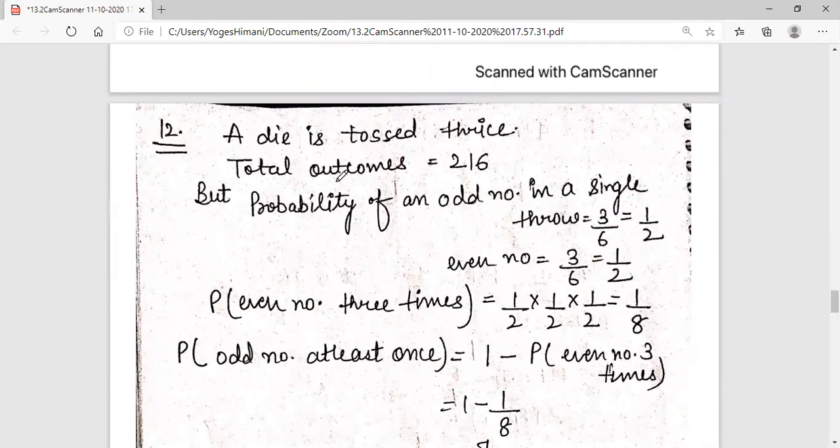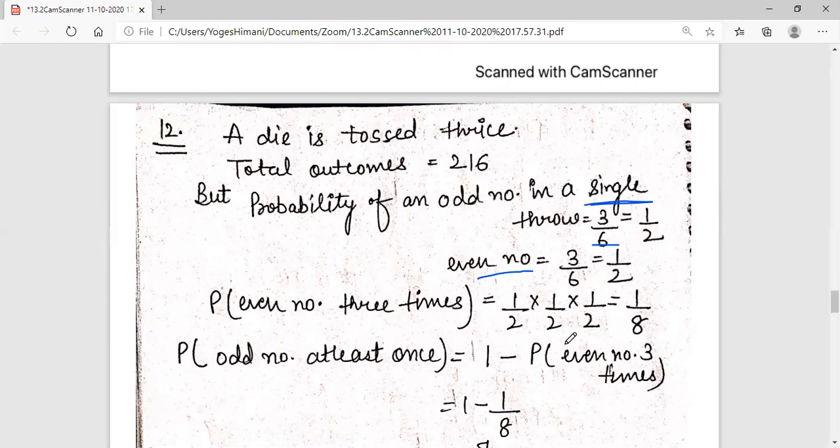Question number 12. A die is tossed thrice. Then find the probability of an odd number at least once. When we toss a die a single time, what is the probability of an odd number? 3 by 6. And what is the probability of an even number? 3 by 6. We need an odd number at least once. What will we do? It is very difficult to find at least one odd number, students. So many cases are there, and at maximum, how many odd numbers? 3. So many outcomes will be there. What will we do? From the total, we will subtract the all-even case.